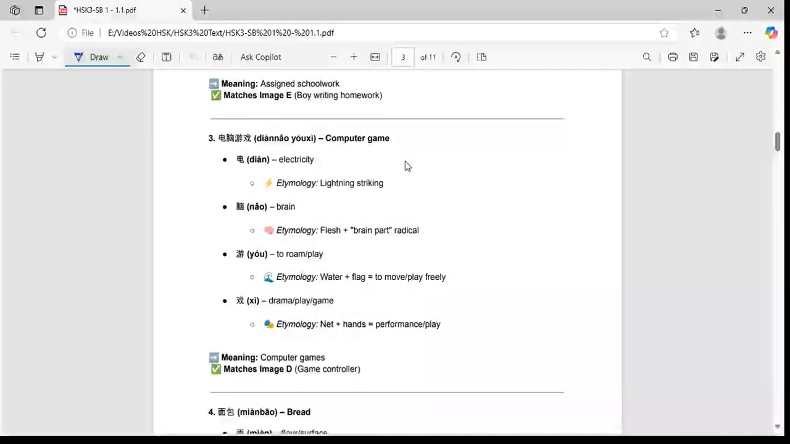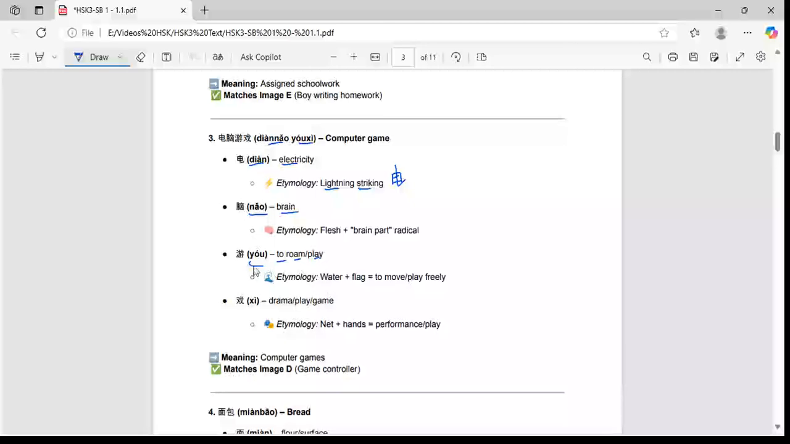And then the next one is diànnǎo yóuxì. Diànnǎo is computer, yóuxì is game. We already knew that diàn is electricity, lightning. It is inspired by nature, which is the etymology: lightning striking in the sky. So they have taken it like that and put this type of square. Nǎo is brain, actually. The etymology is flesh plus the brain part, radical.